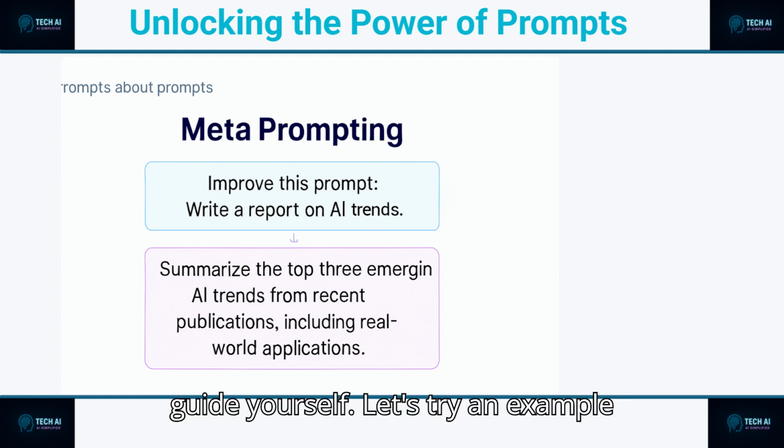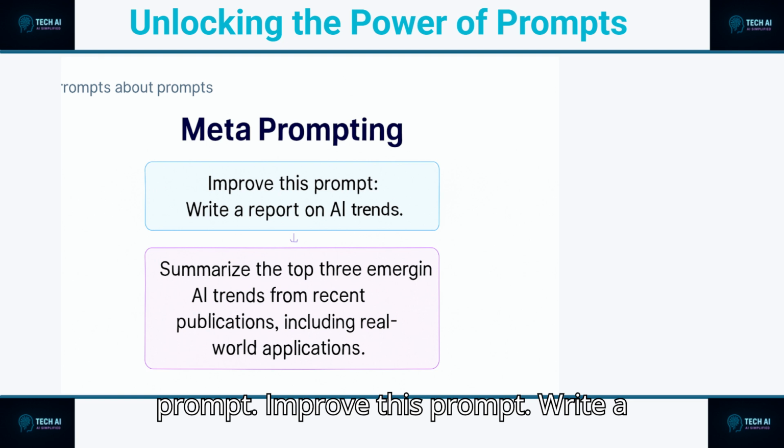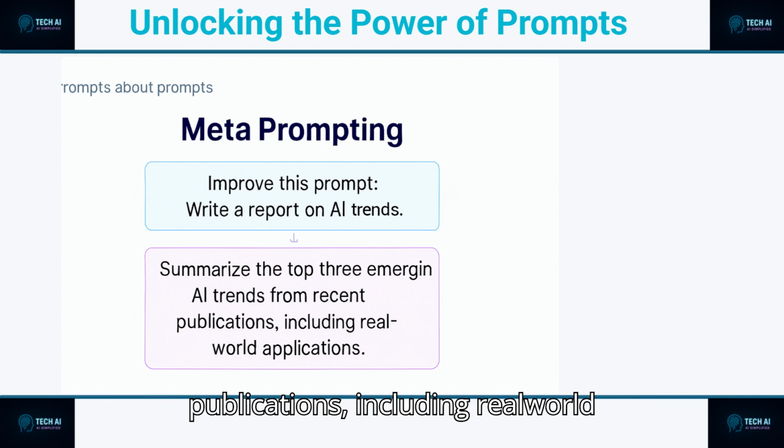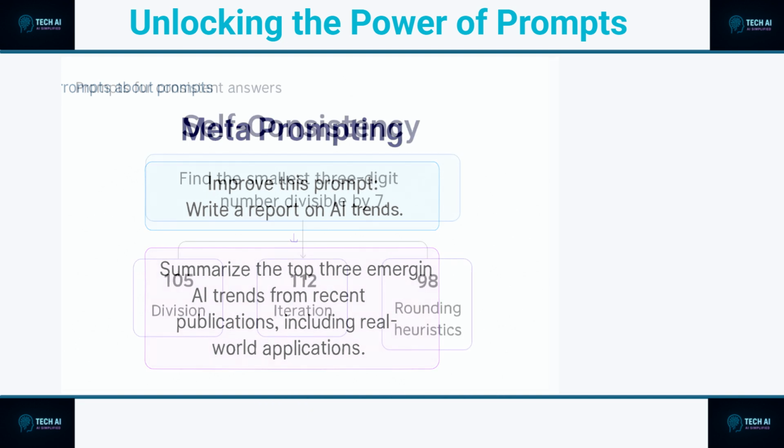Let's try an example. Prompt: improve this prompt. Write a report on AI trends. The model refines it to something like, summarize the top 3 emerging AI trends from recent publications, including real-world applications. More clarity, more specificity. Meta-prompting helps engineers shape better instructions without writing code.